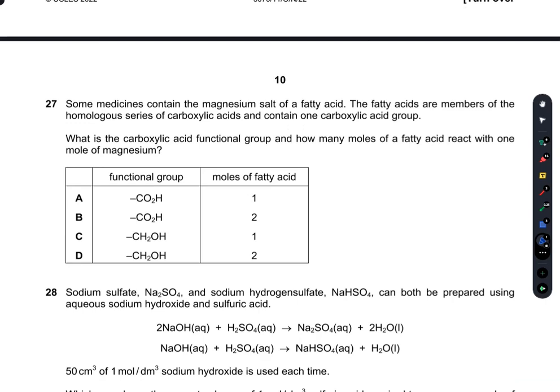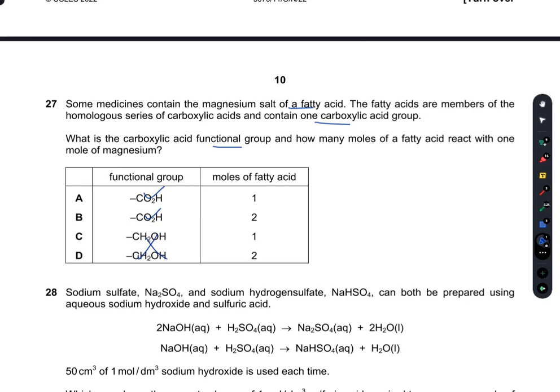Some medicines contain the magnesium salt of a fatty acid. The fatty acids are members of the homologous series of carboxylic acids and contain one carboxylic acid group. So what is the carboxylic acid functional group and how many moles of fatty acid react with 1 mole of magnesium? COOH, A and B are true. C is incorrect.